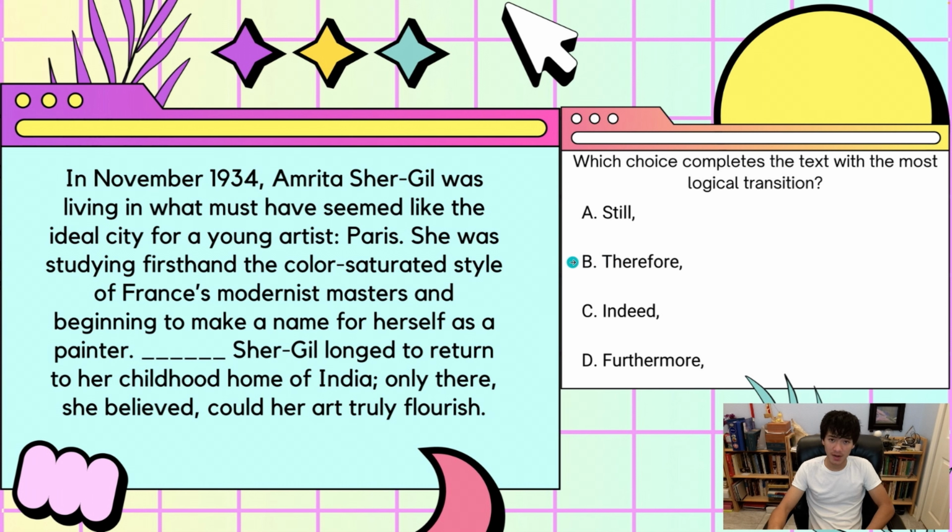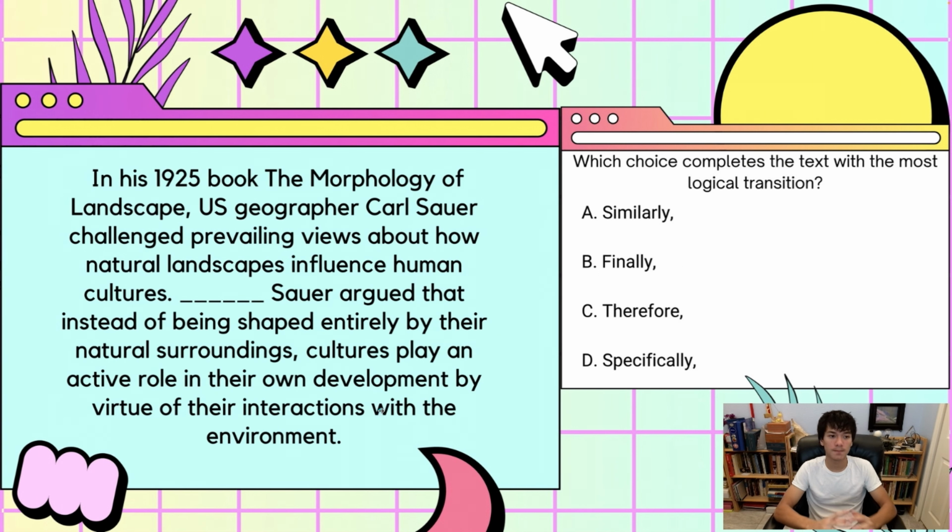Therefore, once again, does not create a contrast. Indeed also does not make a contrast. Indeed kind of means because of this, this happened, not in contrast. And furthermore is similar to indeed, which would make still the correct choice here, because we're saying she was in Paris, but still she wants to go back to India.